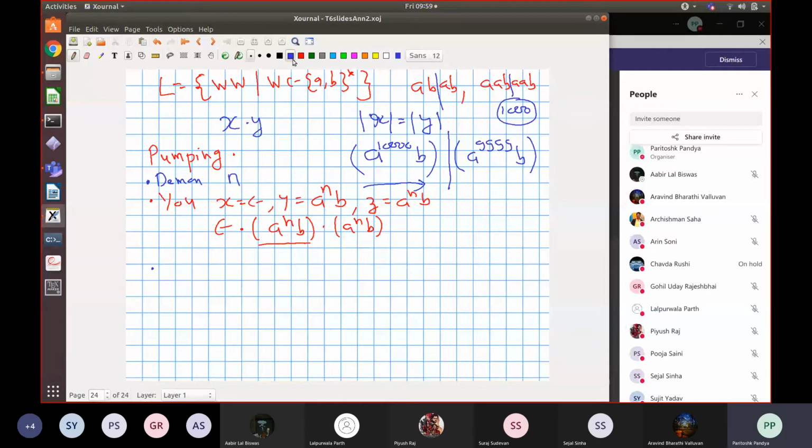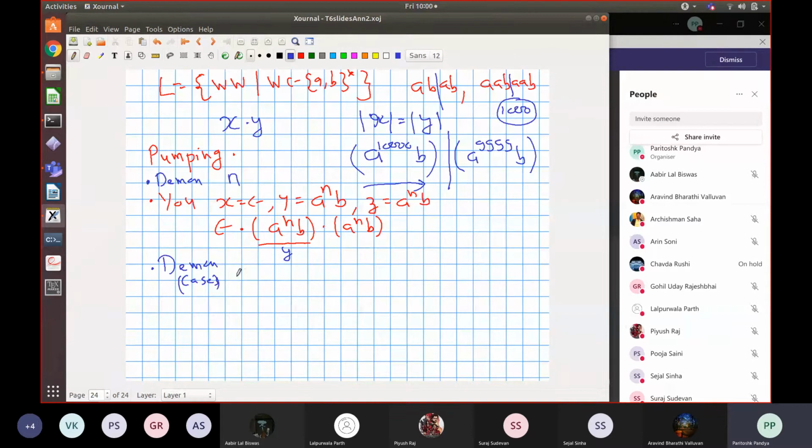So in yours, next step is the Demon's step. What will the Demon do? The Demon will split this y part into 3 strings, right? Yes. U, V, W, such that the middle part is pumpable. And you have to be prepared for any possible way in which he splits this, right? Yes. So we will here consider 2 cases. One case is that B occurs inside this V part, right?